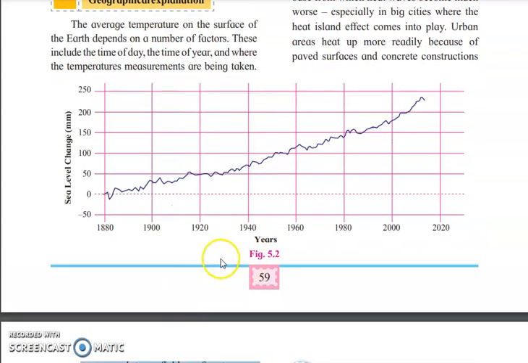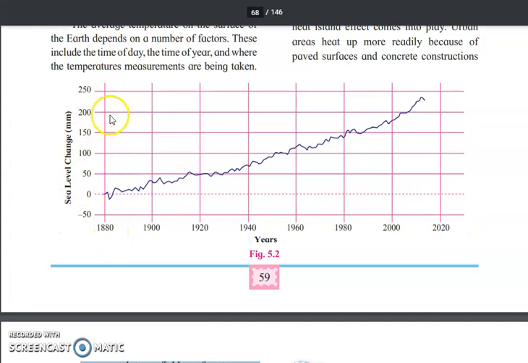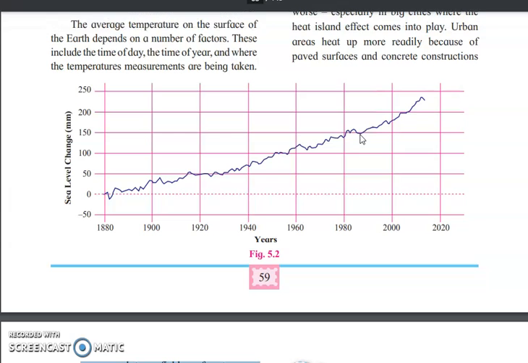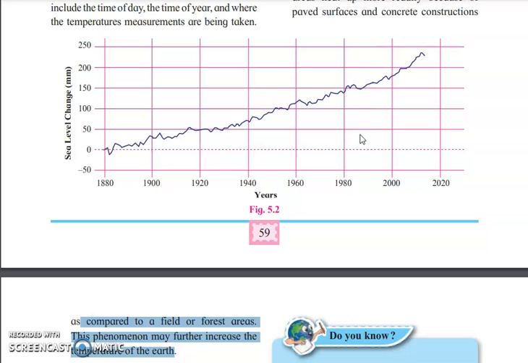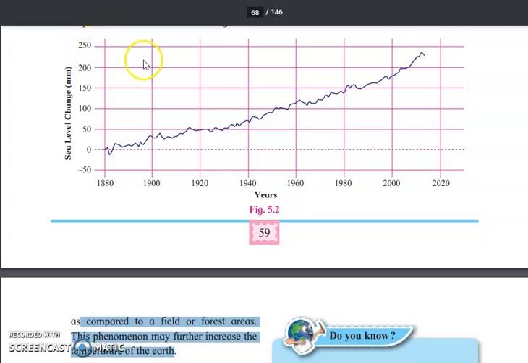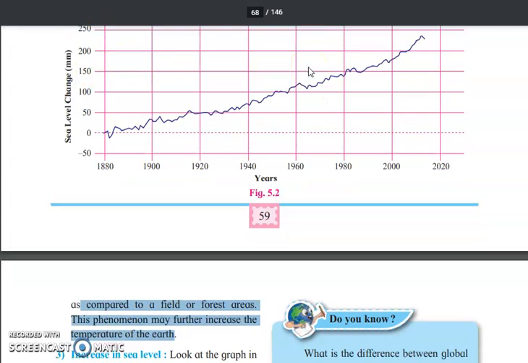This is the graph in which we have the years from 1880 to 2020. Over here we have the sea level changes. You can see there is consistent growth in the graph. The graph is consistently increasing. There is no decrease in the sea level; it is always increasing. Why is this so? This is only because of global warming. Because of global warming, there is a rise in temperature and a rise in sea water level. So the sea level is gradually increasing from 0 mm to 225 or 230 mm.